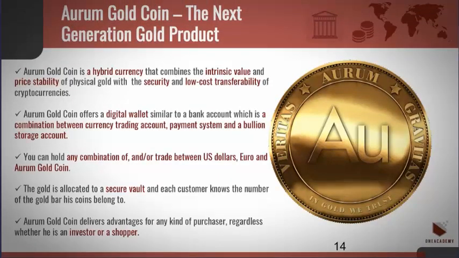Aurum Gold Coin is a hybrid currency that combines the intrinsic value and price stability of physical gold with the security and low-cost transferability of cryptocurrencies. Aurum Gold Coin offers a digital wallet similar to a bank account, which is a combination between currency trading account, payment system, and a bullion storage account. You can hold any combination of and/or trade between US dollars, euro, and Aurum Gold Coin. The gold is allocated to a secure vault, and each customer knows the number of the gold bars his coins belong to. Aurum Gold Coin delivers advantages for any kind of purchaser, regardless of whether he is an investor or a shopper.